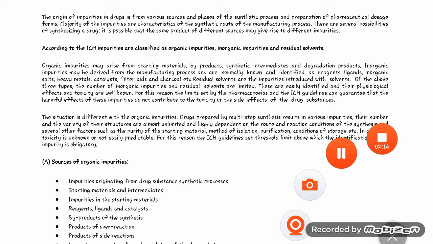The number of inorganic impurities or residual solvents is limited. These are easily identified, and the physiological effect and toxicity are well known. For this reason, the limits set by the pharmacopoeias and the ICH guideline guarantee that the harmful effects of these impurities do not contribute to the toxicity or the side effects of the drug substance. So the impurities are of different types. They may be heavy metals, catalysts or residual solvents.